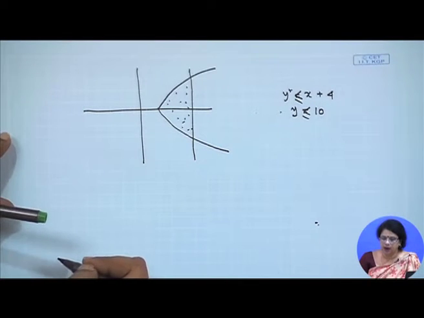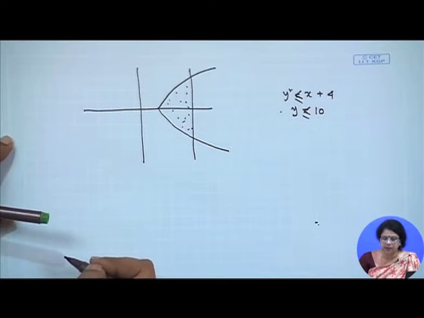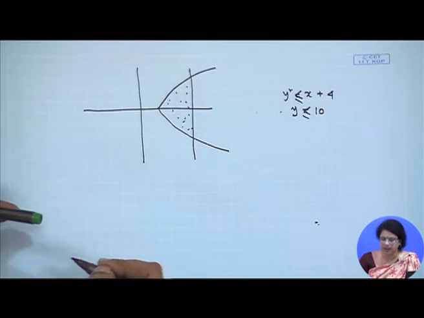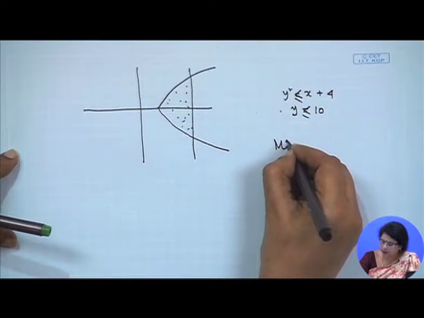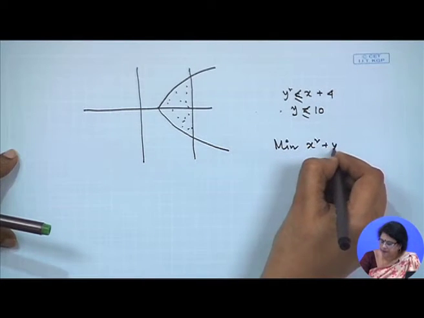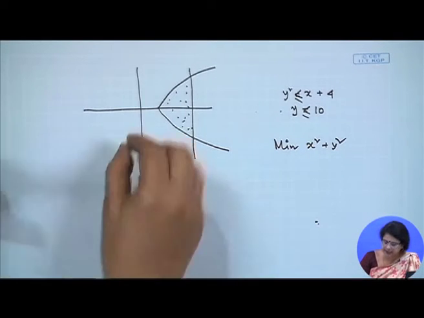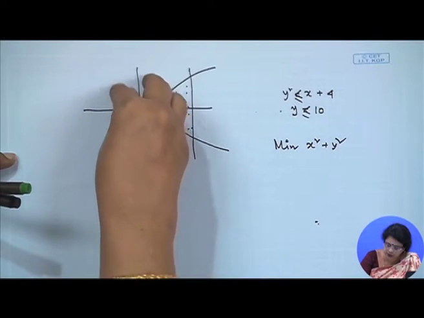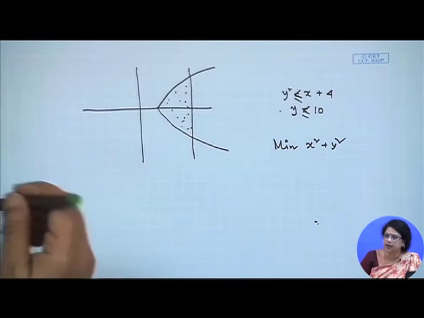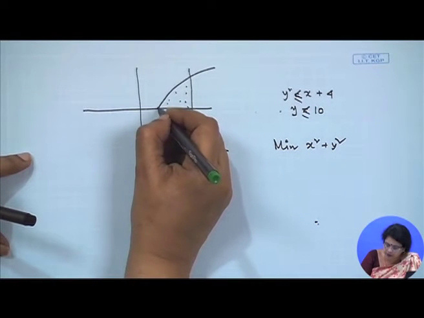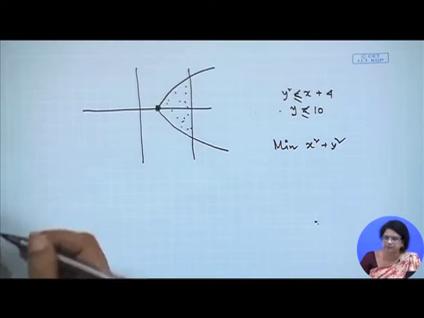Now, we are considering the minimization of x square plus y square. This is my objective function. That is why again the circle center is 0 0, it is going further. Then where will be the optimal solution? Optimal solution will come here.